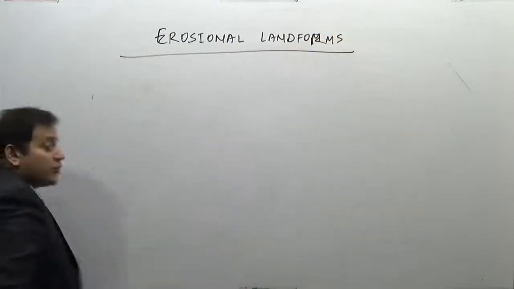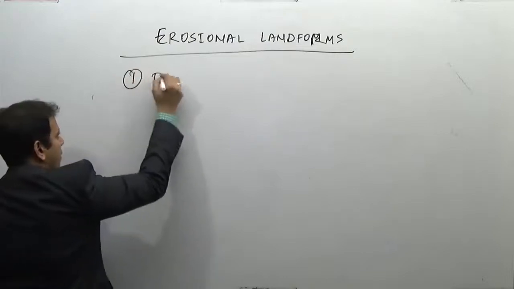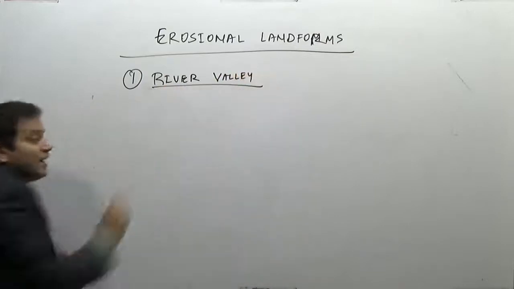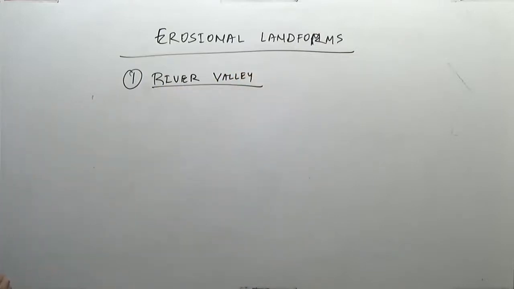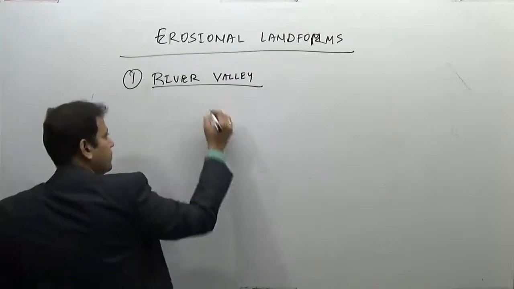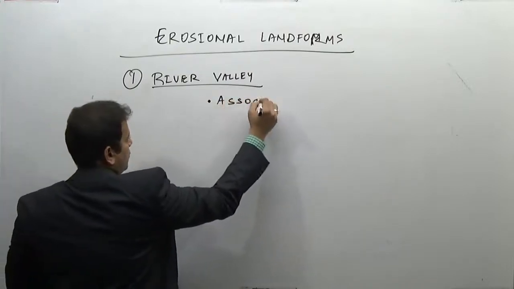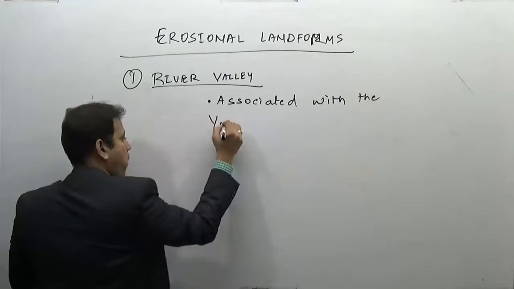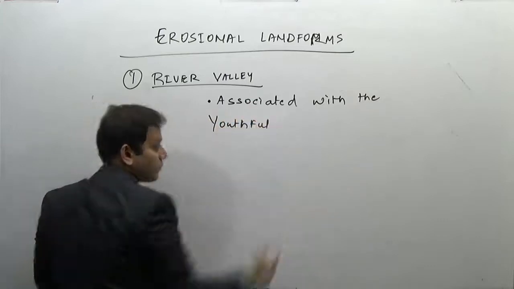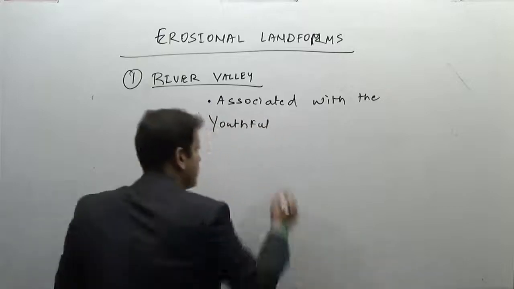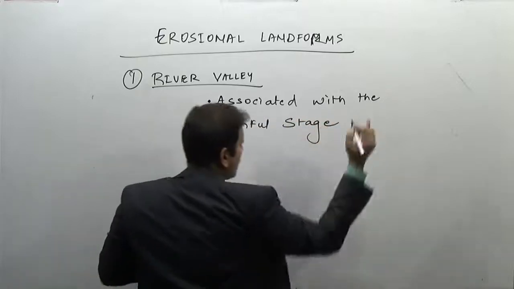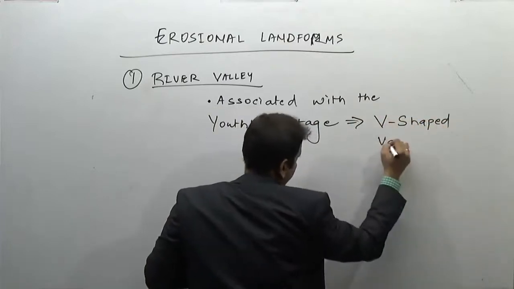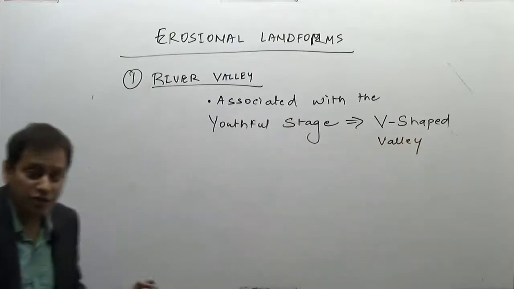What are the different kinds of erosional landforms? The most important is the river valley. River valley is the most important kind of erosional landform. It is associated with the youthful stage, which results in the formation of V-shaped valleys.